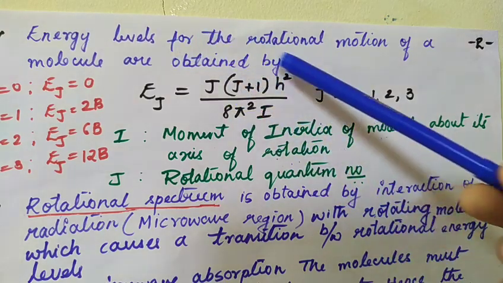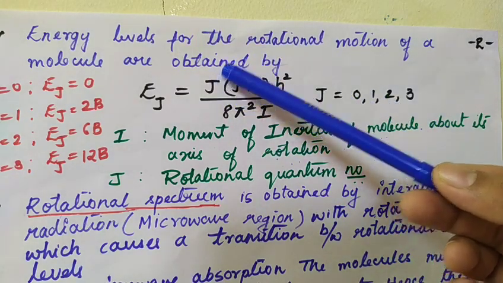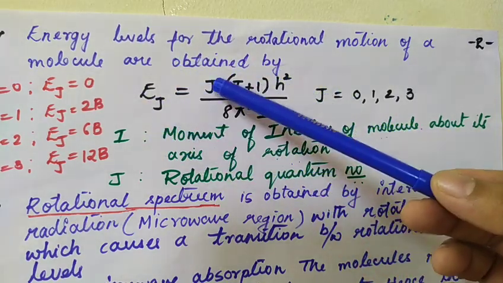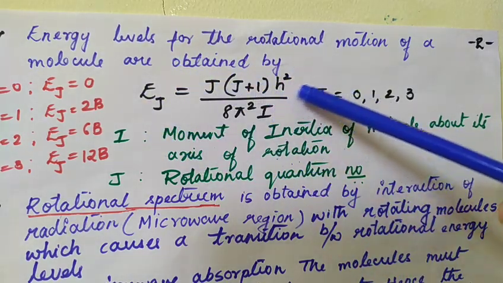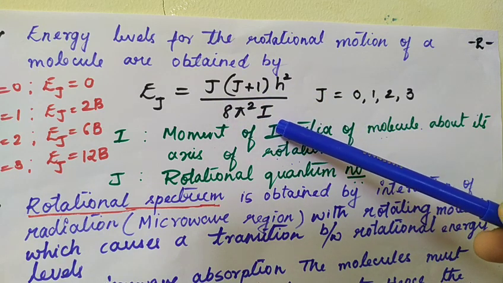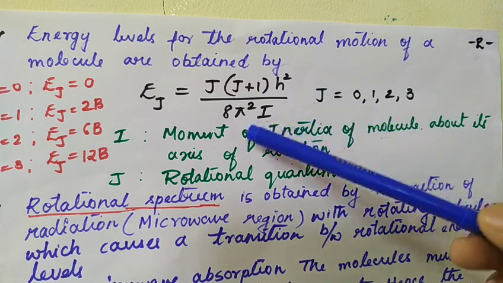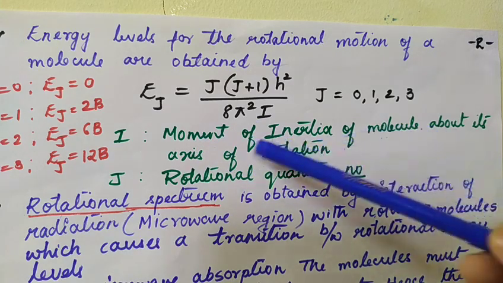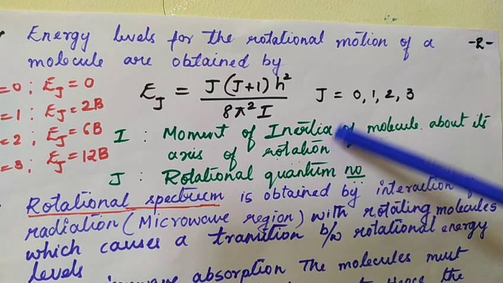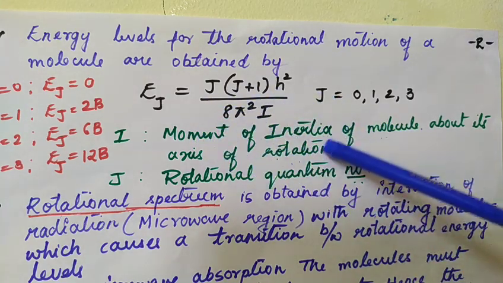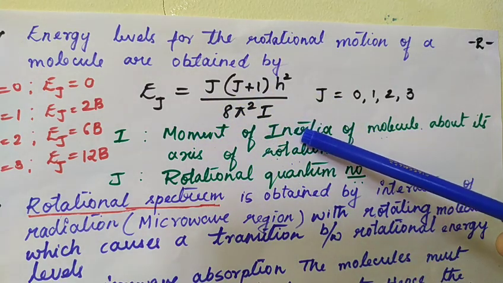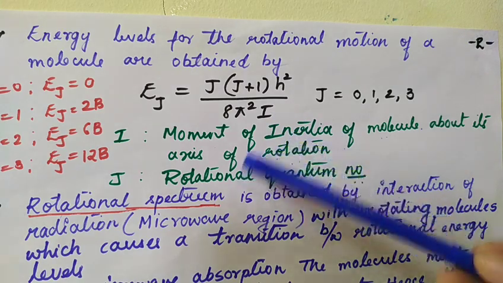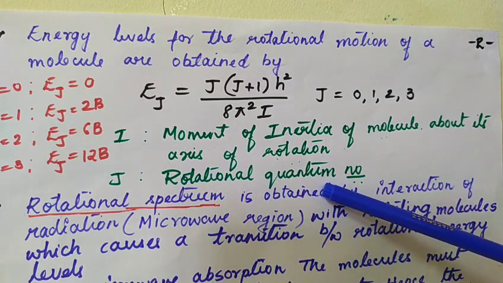The energy levels for rotational motion of molecules are obtained by the expression E_J = J(J+1)h²/8π²I, where h is Planck's constant and I is the moment of inertia of the molecule about its axis of rotation, right? Based on the moment of inertia, we can classify the molecules into four types. We will understand the classification of molecules in a future topic. J stands for the rotational quantum number.